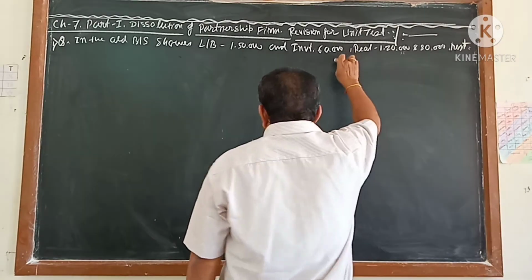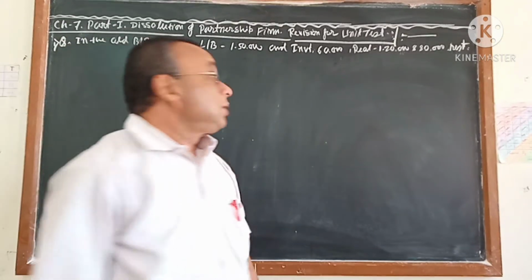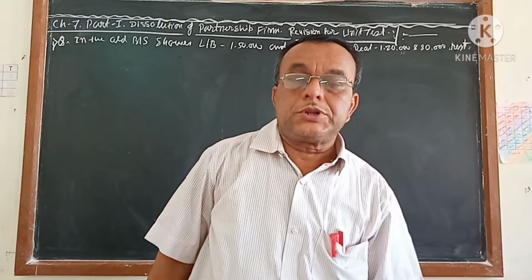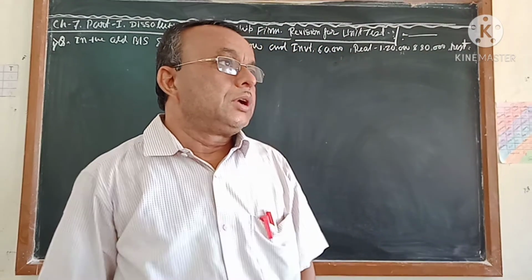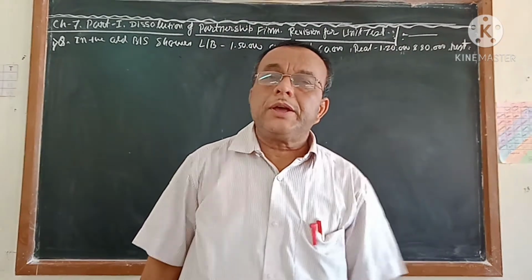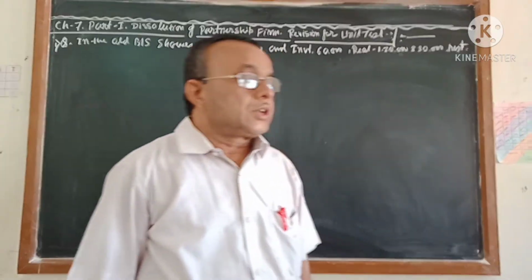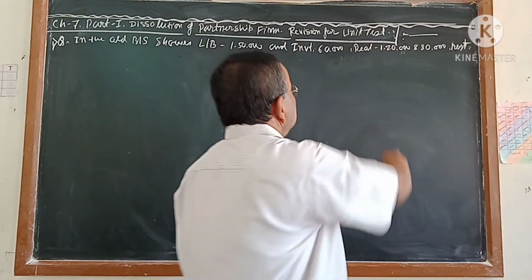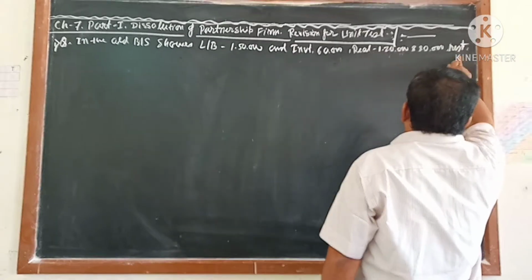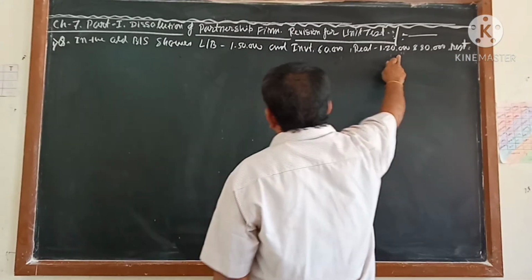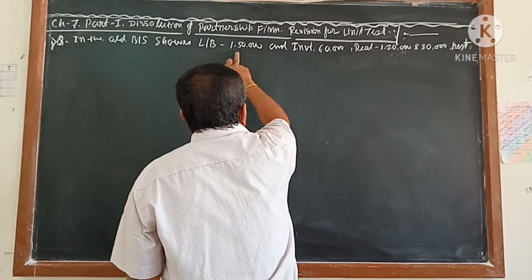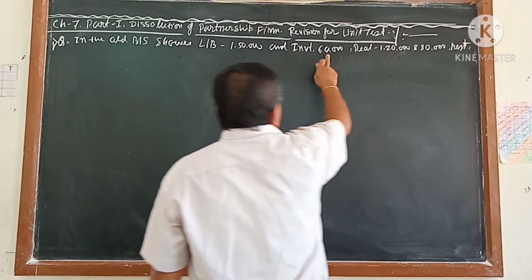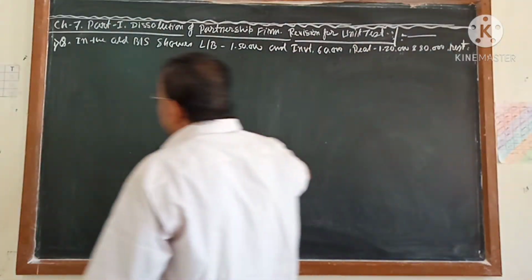If I read up to this, you can understand this land and building and investment which is given in your balance sheet, that first entry you have to transfer to the realization account. And as assets are debit balance, you have to make it a credit. So realization account debit to land and building and to investment. That is your first journal. Second, it is given 1,20,000 and 80,000 respectively. That means you have sold land and building, and out of that land and building which you transferred at 1,50,000, you got 1,20,000, and investment you got 80,000.